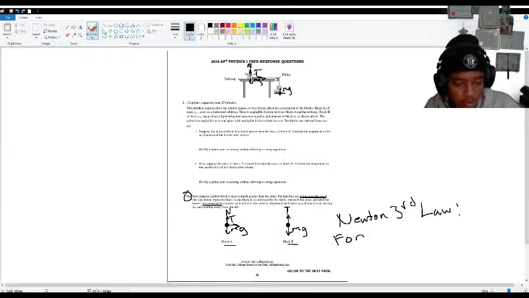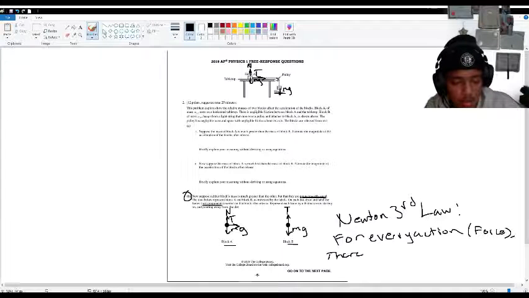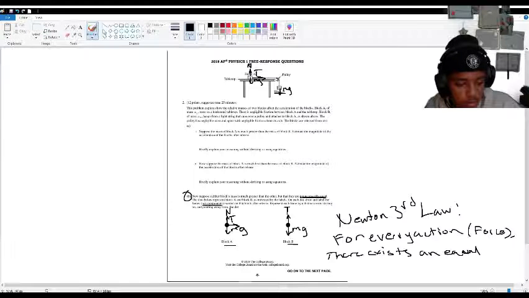For every action, you could just say force, there exists an equal and opposite reaction.